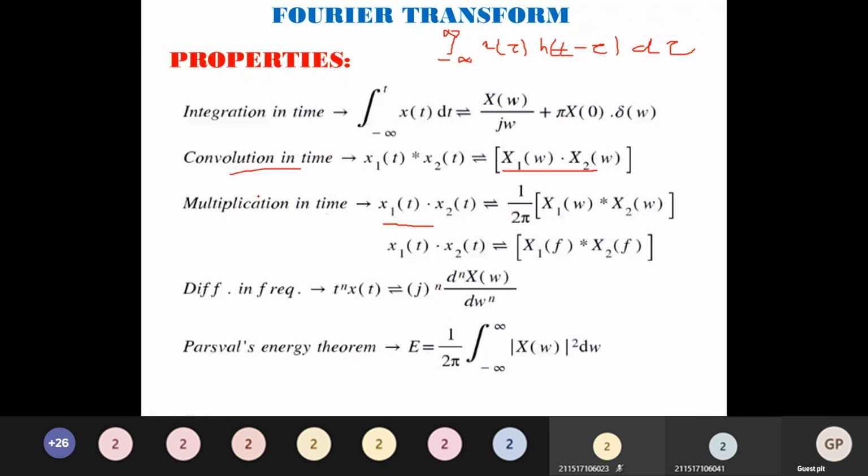Next, differentiation in frequency. Very important. Once again, a very important property. t power n into x of t.